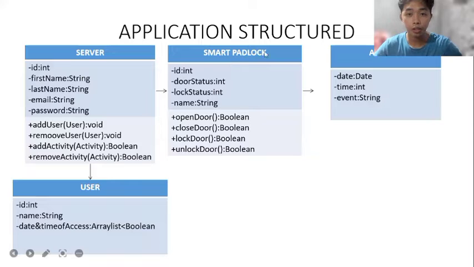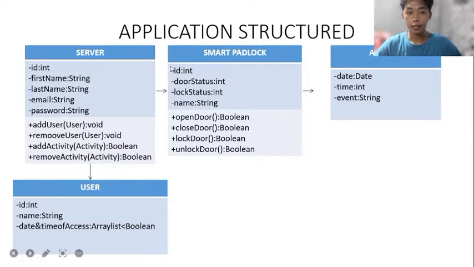The application is structured with the server: ID, first name string, last name string, email string, password string, and for add user, user void, remove user void, add activity, activity boolean, remove activity, activity boolean. And for the user: int ID, name string, date, and access release boolean.